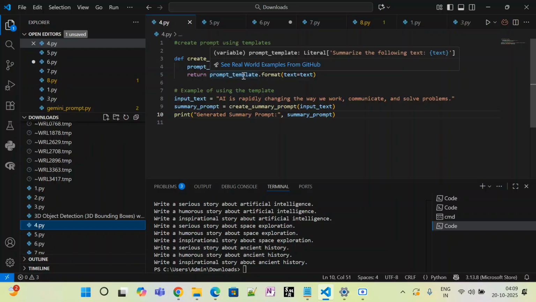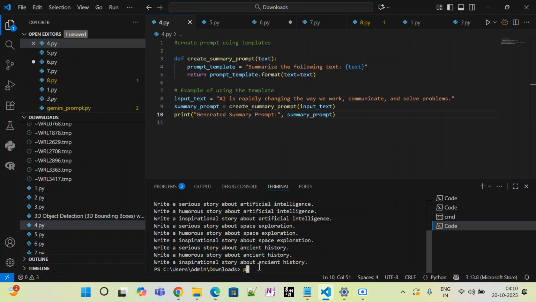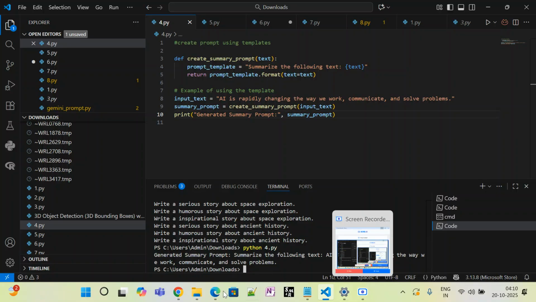Okay, so the prompt template is like, summarize the following text. Okay, so I have given the input text. What is my input text? AI is rapidly changing the way it works, right? So let me go ahead and execute this one first. Python 4.py. Okay, summarize the following text. AI is rapidly changing the way it works and communicates to solve problems.